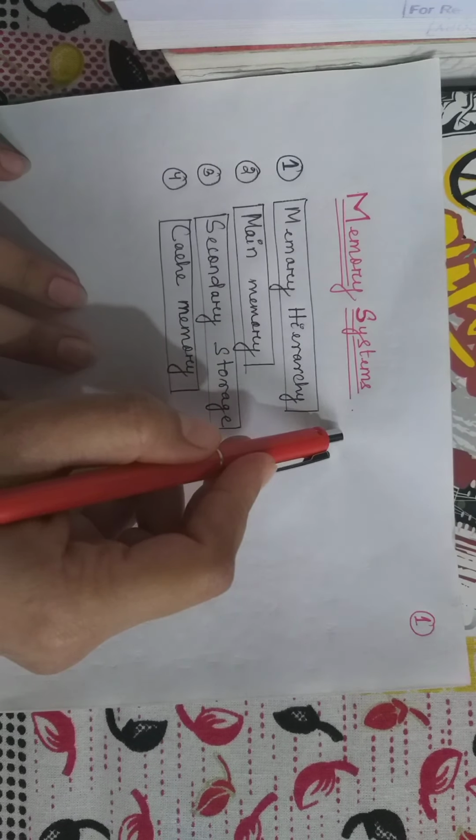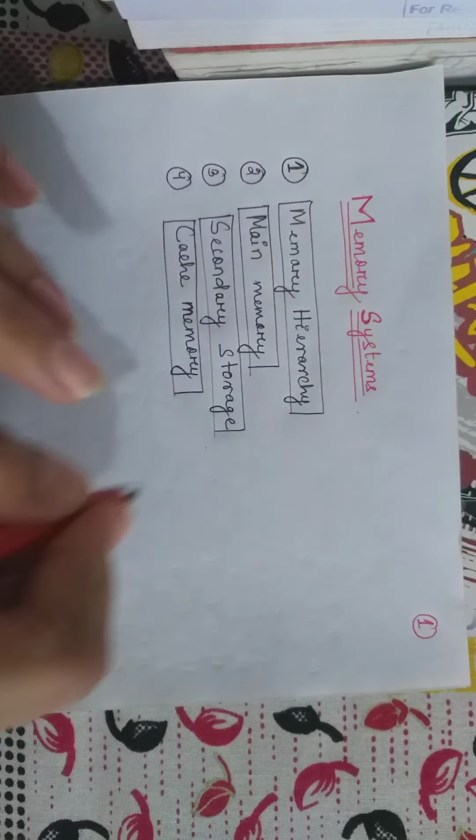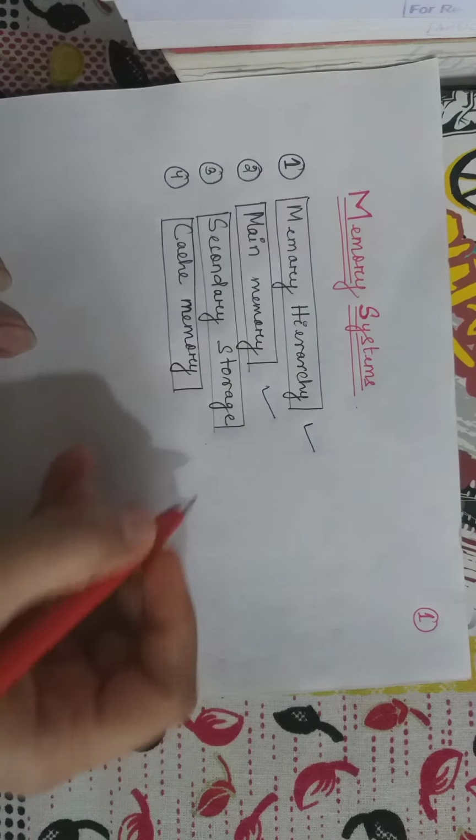And this memory system includes the memory hierarchy, second the main memory, also the secondary storage, and last one is cache memory. All these topics belong to this memory system. First, one by one we'll cover these topics. First, let us come to the memory hierarchy.